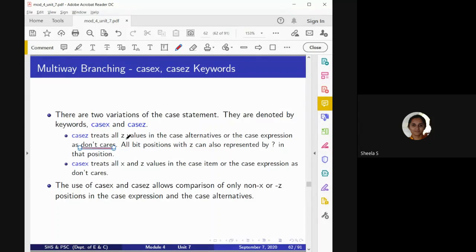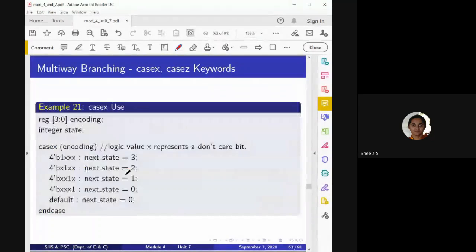Wherever Z is there, it will be treated as don't care. And when we have a casex statement, if the input is X, in that case, it can take either the value 0 or 1. So according to the requirement, it will take the priority and give the proper output. So like how we have the case statement, we also have casex and casez.